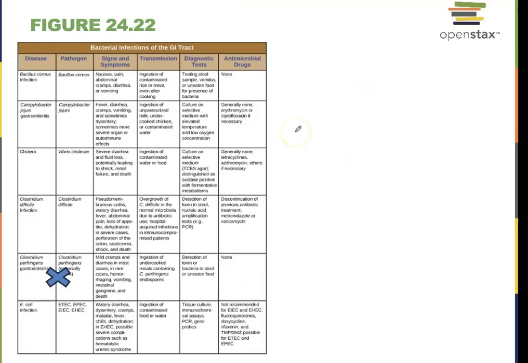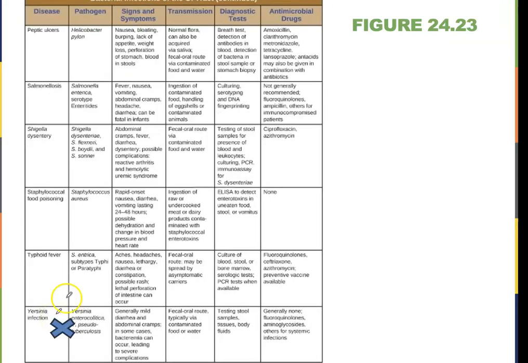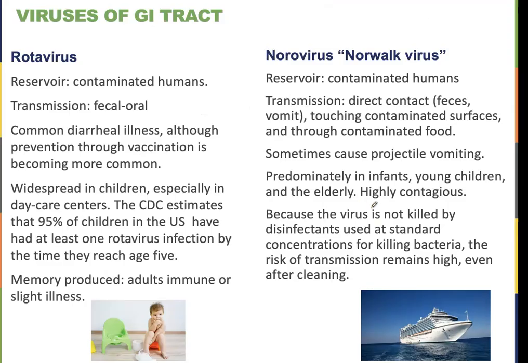Okay, so these are the bacterial infections of the GI tract. Bacillus cereus, Campylobacter, cholera, C. diff. We didn't cover Perfringens gastroenteritis, but we did cover E. coli. We covered ulcers and Salmonella and Shigella and staph food poisoning and typhoid fever, and we did not cover, I have an X here, Yersinia, so we didn't cover a couple of those. So let's pause it here, just a nice stop, and then we'll move on to viruses.